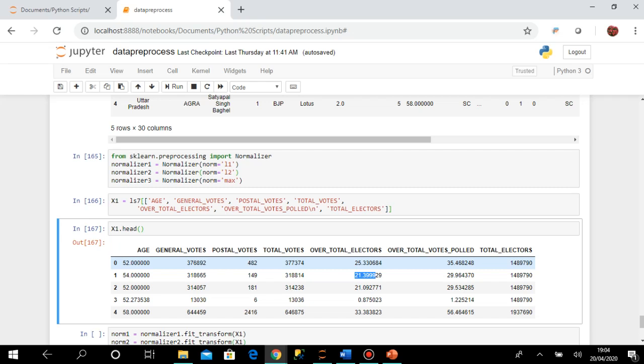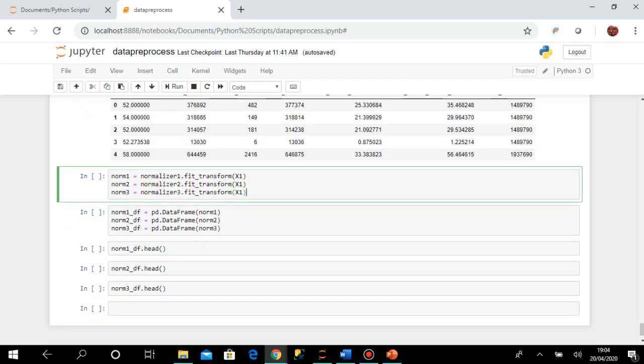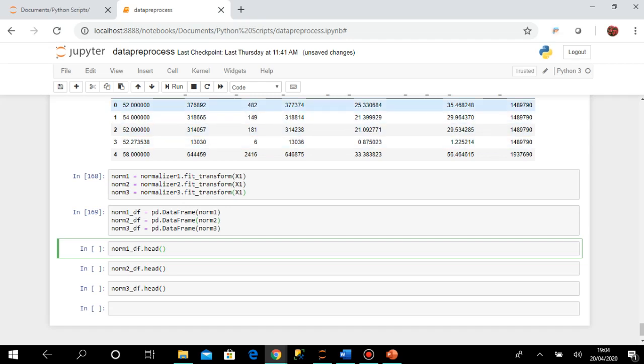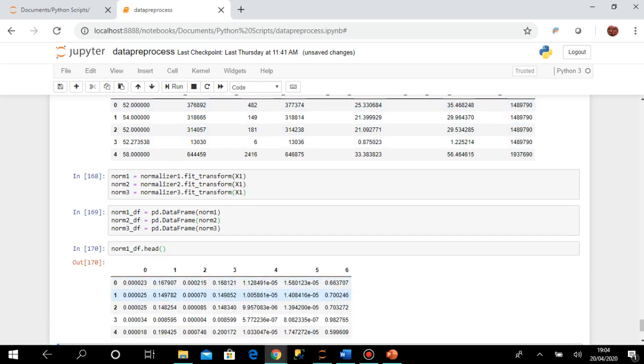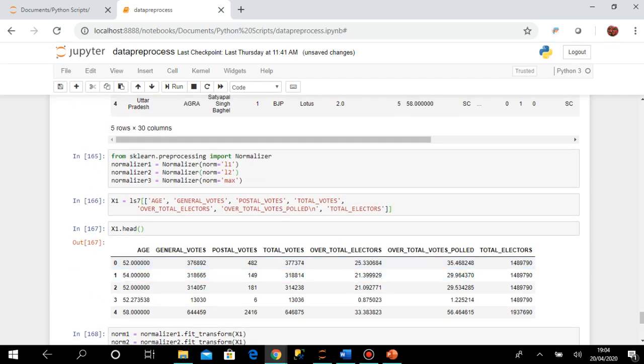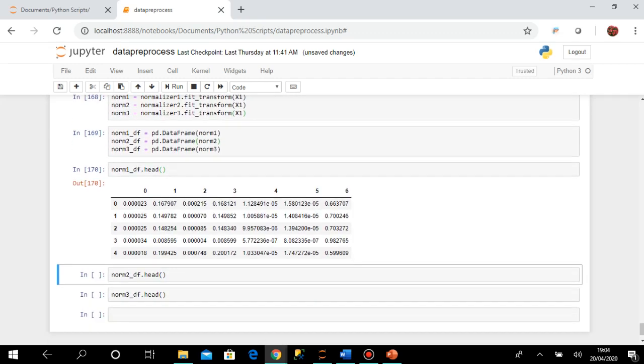In normalization, let me show you what happens. First let us execute. I am doing the normalization for x1 in different ways, again creating some data frames: norm 1, norm 2 and norm 3. If you execute this, you can see there are total 7 columns, and this is the data.